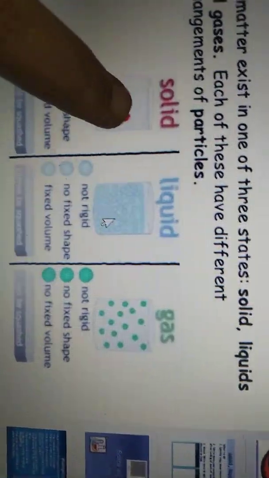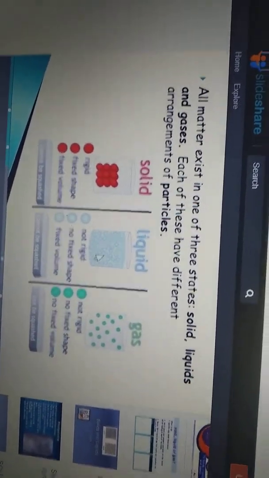When compared to gases, gases also do not have a fixed shape and fixed volume, isn't it? So here also they are very loosely packed. Are you observing how they are very loosely packed? Because of no fixed shape and no fixed volume, these molecules are arranged very loosely. Closely packed means solid. Loosely packed means liquid. Very loosely packed means gas. These are the arrangements of particles or molecules in different states of matter.